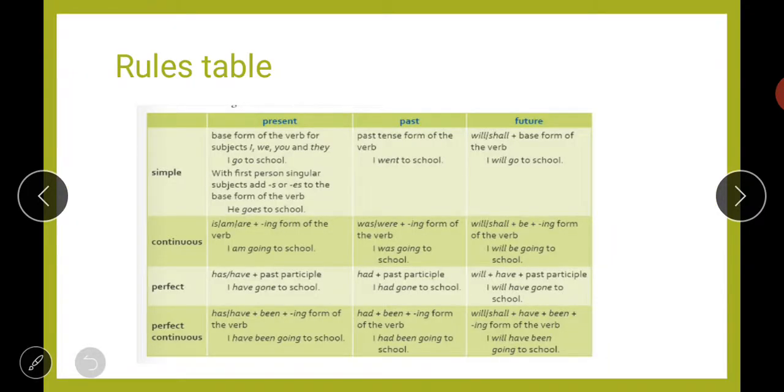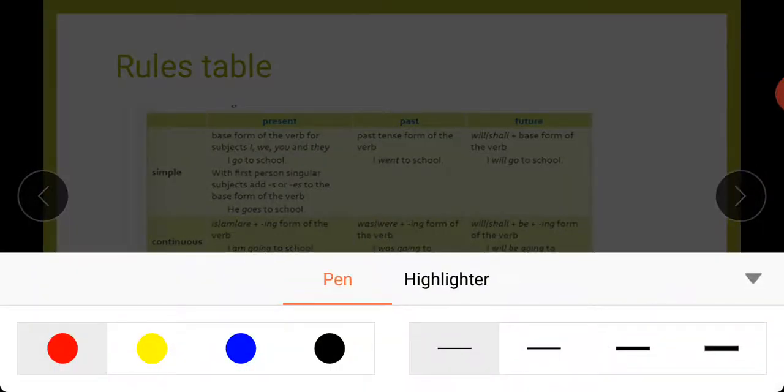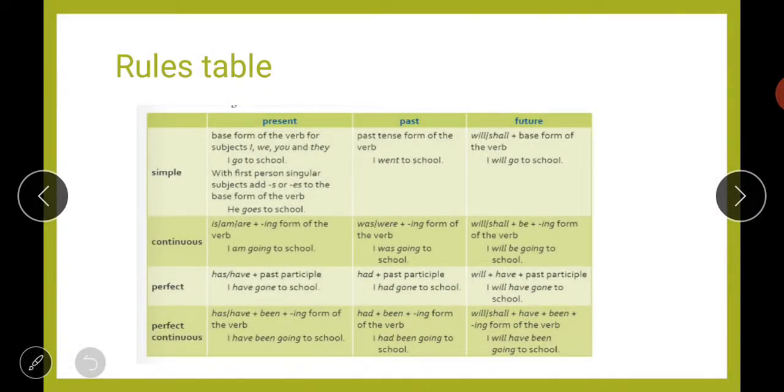So students, here there is a table of rules given. This table contains all the rules of either present or past or future tenses. On this side, simple, continuous, perfect, and perfect continuous are written. It means that this table contains simple present, simple past, simple future, then present continuous, past continuous, and future continuous, and so on. So let us discuss these rules one by one.